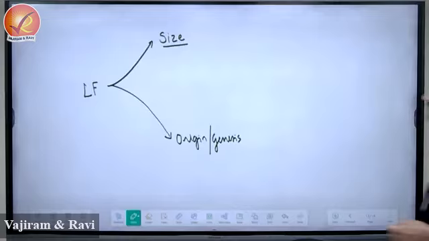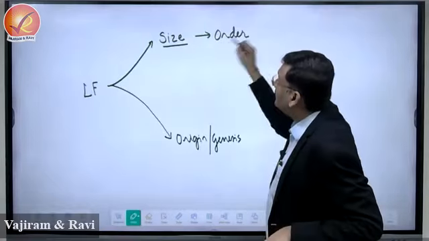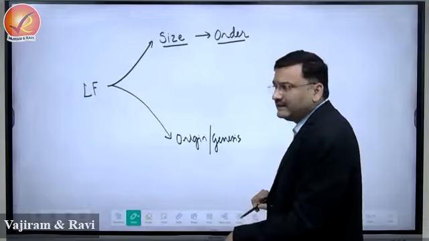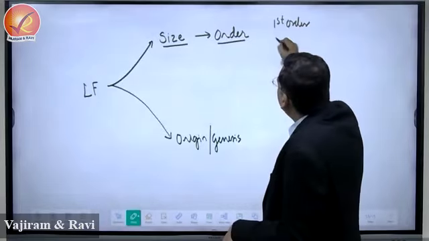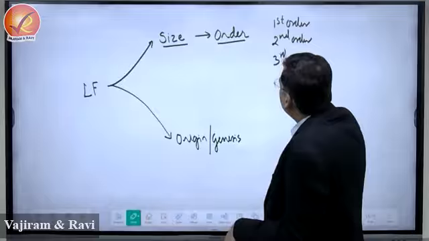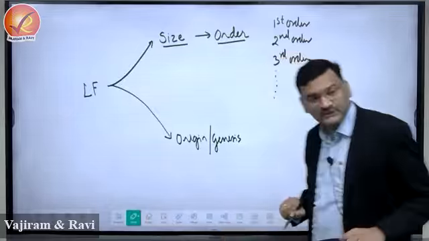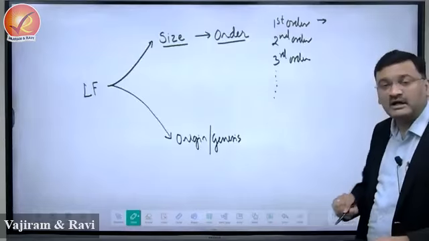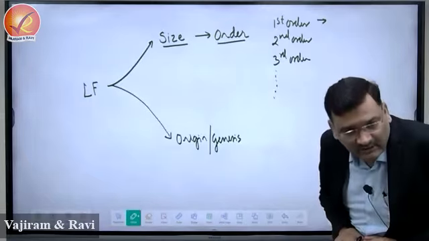Okay, size of the landform will be known as the order of landform. Size means order, we indicate it as order, so it is first order landform or second order, third order. In this way you can have numerous orders. Okay, what is first order? First order, these are the largest features present on the surface of the earth.